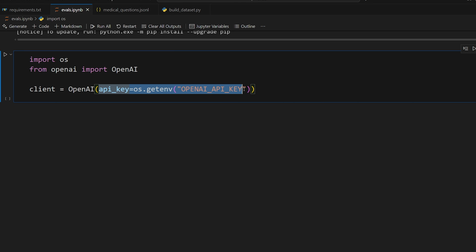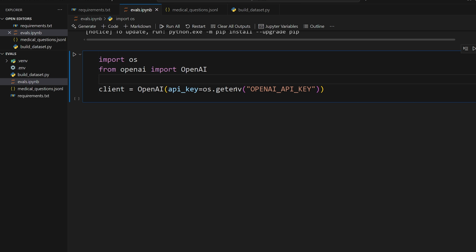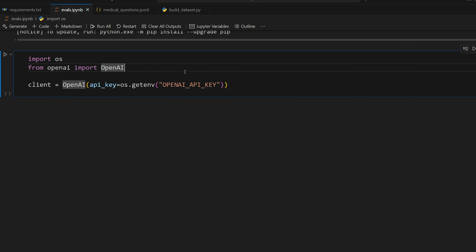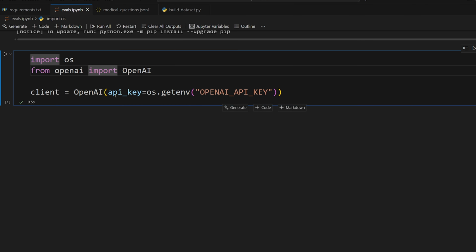You can provide an API key like this as a parameter. We're just extracting it from our environmental variables. Or you can use Python load environment to load it automatically. But I'm just doing it explicitly here. So in my .env file, I have an environmental variable called OpenAI API key, and it's set to my API key. If you don't have an API key, just go to your account and go ahead and make one. It's really easy. Now, just to make sure everything's working, let's run this.